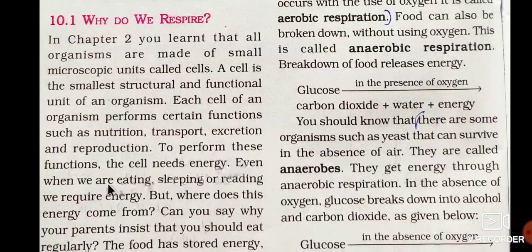To perform these functions, the cell needs energy. Even when we are eating, sleeping, or reading, we require energy. But where does this energy come from? That is the main question.